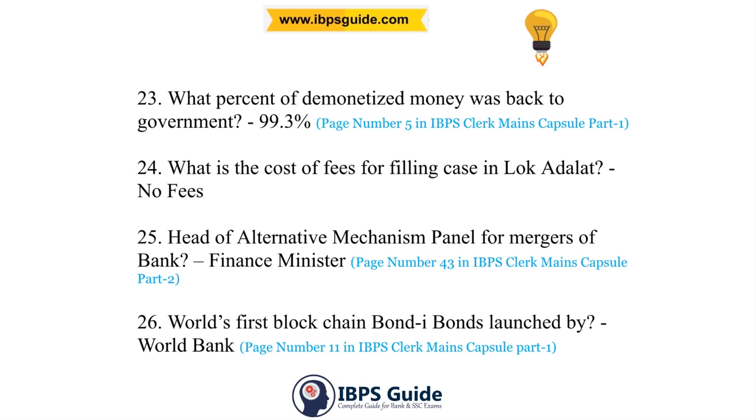23rd question. What percentage of demonetized money was back to the government? The answer is 99.3% of the demonetized money. It was under page number 5 in IBPS Clerk's Mains Capsule Part 1.